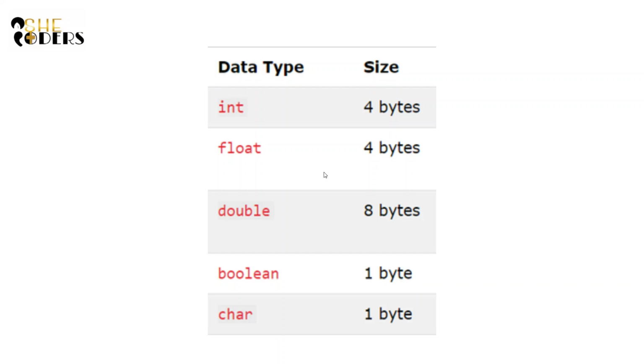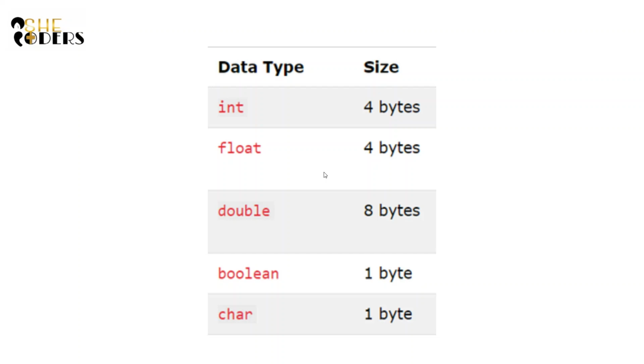But today, whatever you learned like integer, float, double, boolean and char, every variable of these data types requires a certain amount of memory to store the value. Here it is written that integer occupies 4 bytes, but in some compilers it can also occupy 2 bytes.